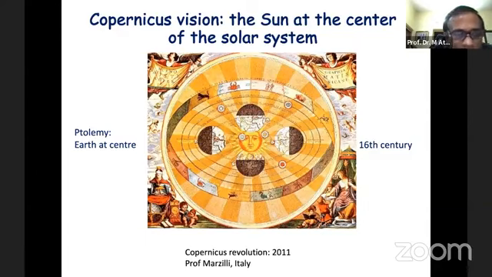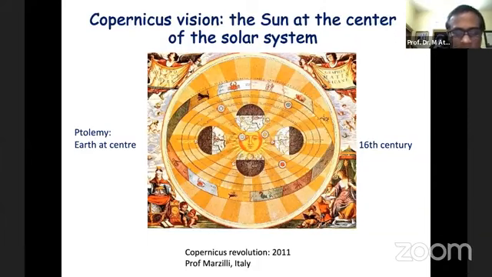His concept was the Copernicus revolution in the solar system. This was a revolution because it was against the concept of Ptolemy. Ptolemy said that the earth is at the center of the solar system, but Copernicus said that the sun is at the center of the solar system and all the planets revolve around it. So this was the revolution of Copernicus over Ptolemy in the 16th century.